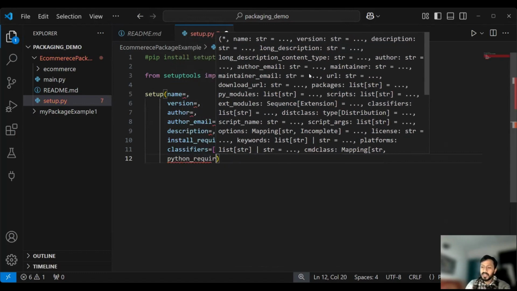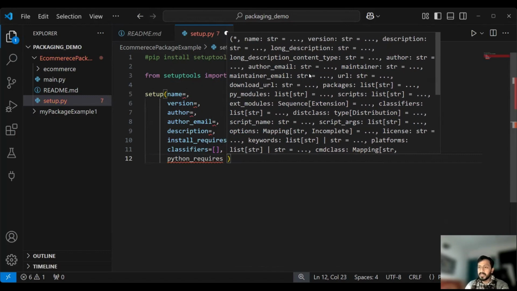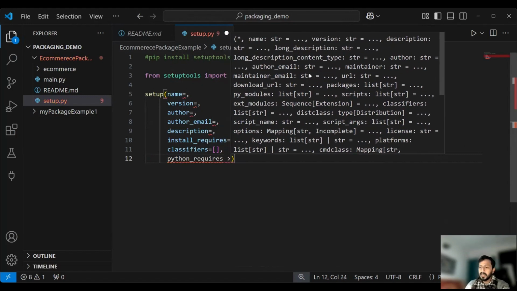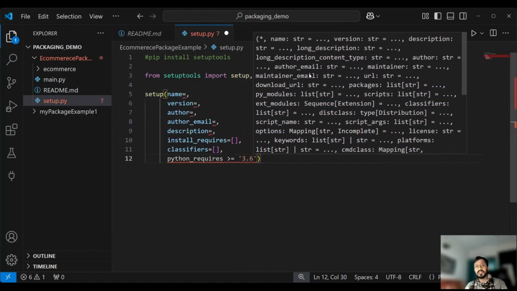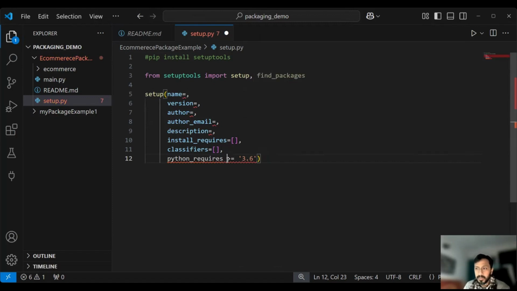If someone is using a Python version older than 3.6, this will generate an exception for that person. Here it should be an equal to sign, and it should be like this. That's it, this is how we'll define it.